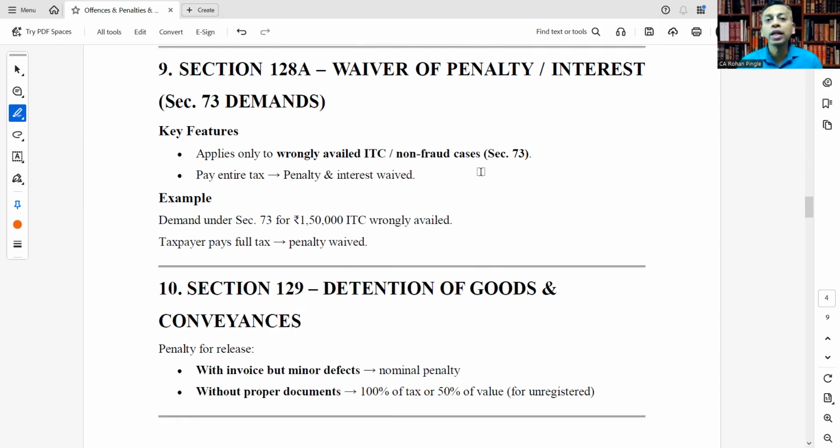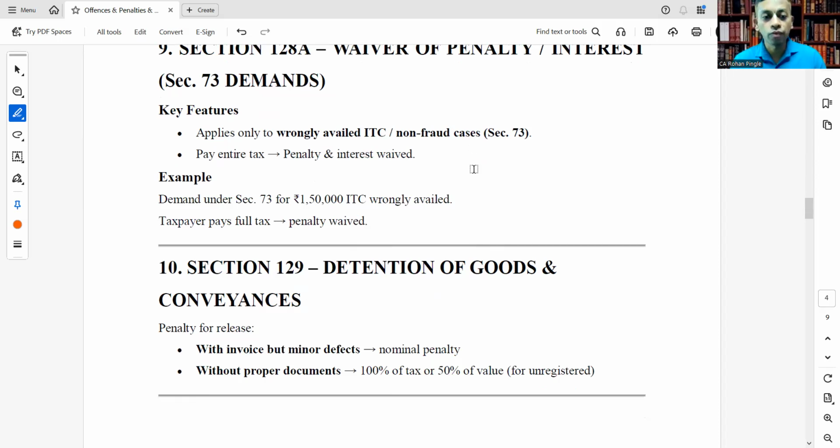So this section gives the power to waive off the penalty and interest related to demands under section 73, where ITC is wrongly availed or in non-fraud cases, and where the entire tax is paid by the assessee, then penalty and interest can be waived off.